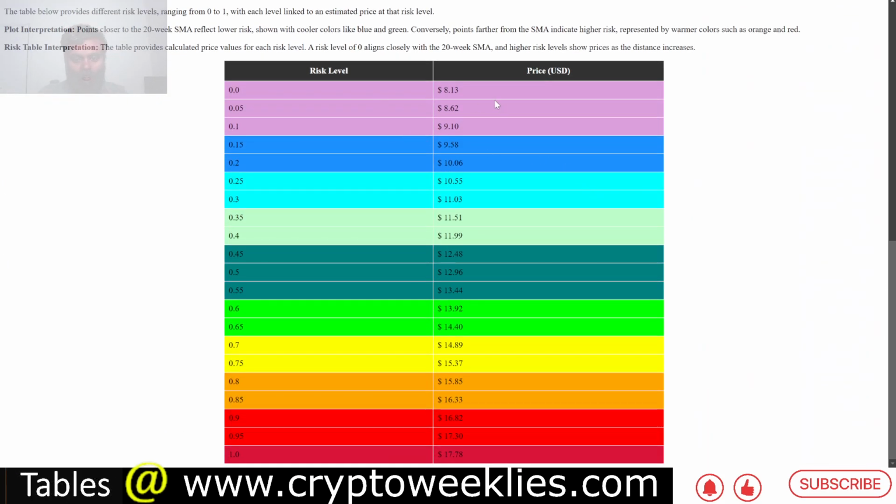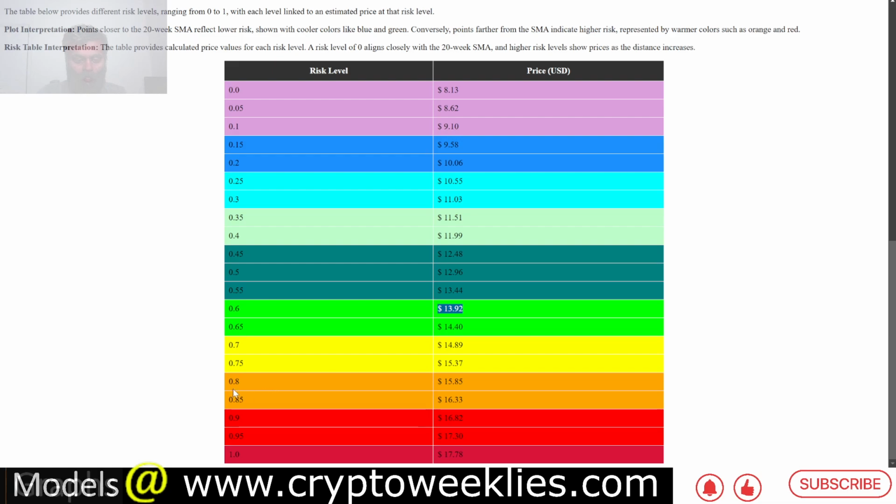And some of the key price action going forward, forecasting based on this model. An $8.13 ICP, about 10 cents lower than the current price, is considered close to zero risk. Some of the risk level based price forecast: if ICP were to go back to this 0.6 risk level per this model in the future, prices at close to $14 would represent 0.6 risk.